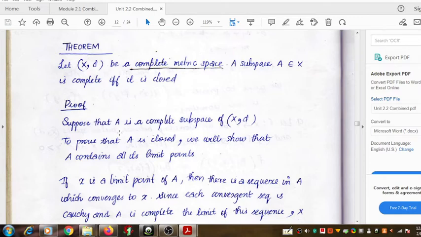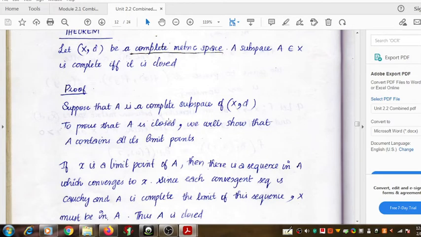Suppose that A is a complete subspace. The space (X, d) is complete, and we take a subspace A. Let A be a complete subspace of (X, d). What we want to show now is that A is closed. How can we show that A is closed?